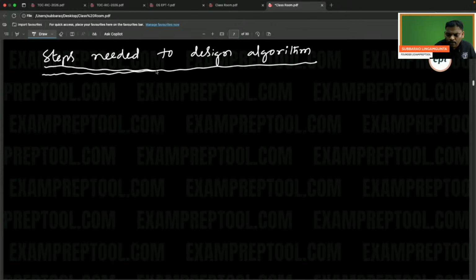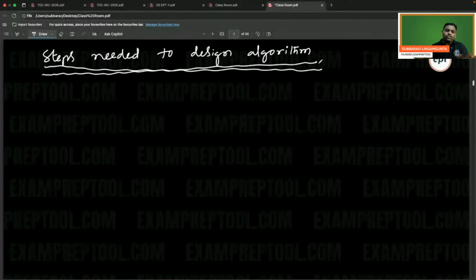So remember, if you prepare for the GATE examination blindly, you may get the rank, you may not get the rank. If you follow some procedure, you will get the rank. In a similar way, in your BTech also, if you want to get the maximum percentage, if you do it blindly, you may get it, you may not. But if you follow some procedure, you will get a very good percentage. In your college campus placements also, if you do blind preparation, you may get the job, you may not get the job. But if you follow some procedure, you will get the job.